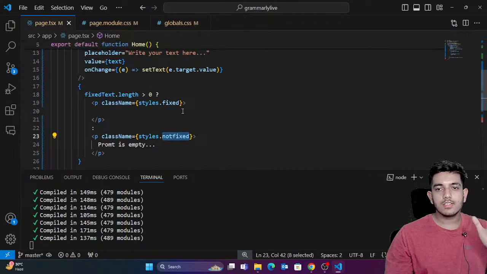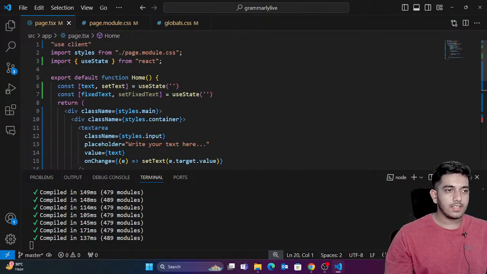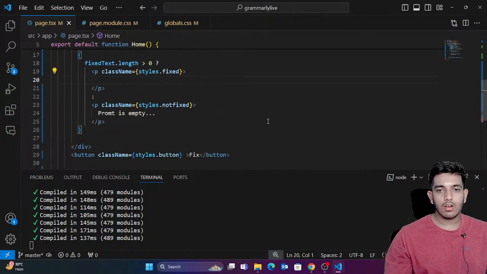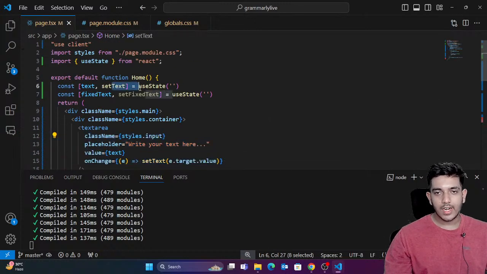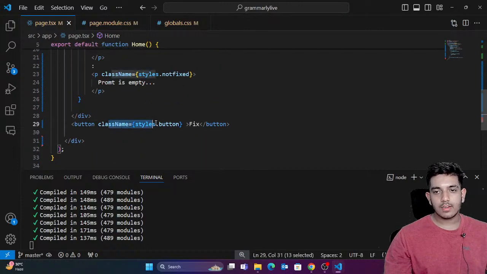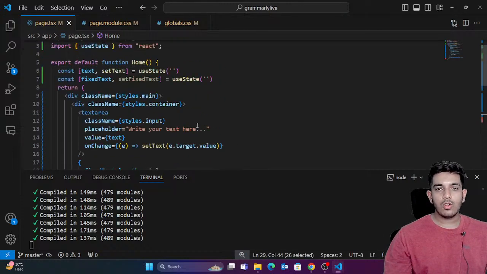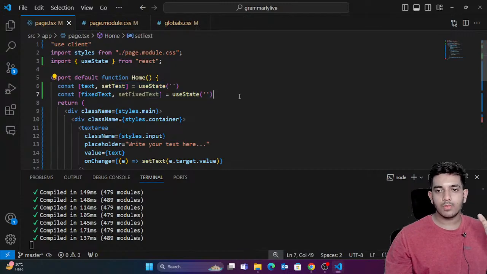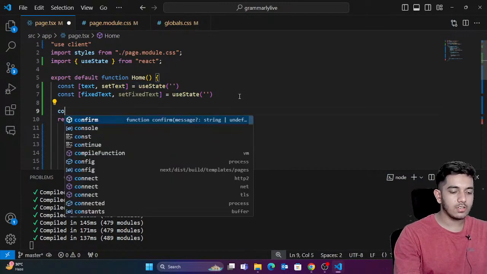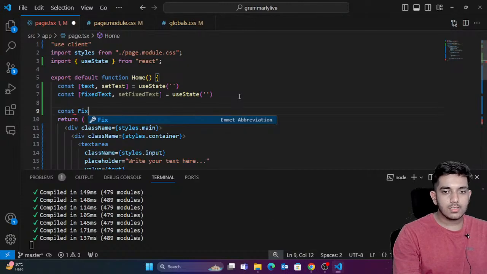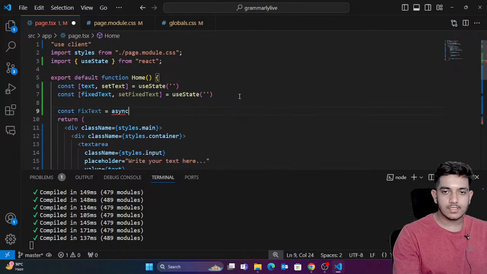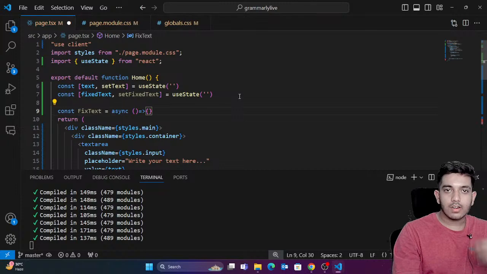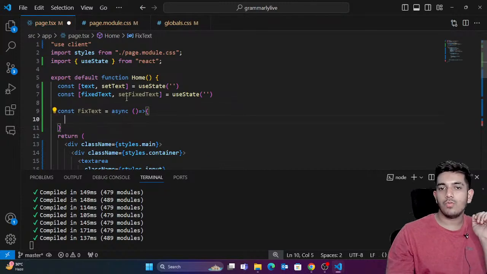Okay, right. So now this is done. Now let's try to fix things. How can we fix things? First of all, whatever you write here is being set to the text, right? As soon as I hit this button, I want to call a function to fix the text. How can we do that? I'll create a function, const fixText equals async, because the response is going to take time. It's going to take a few seconds to fix the grammar. So we have created this function.